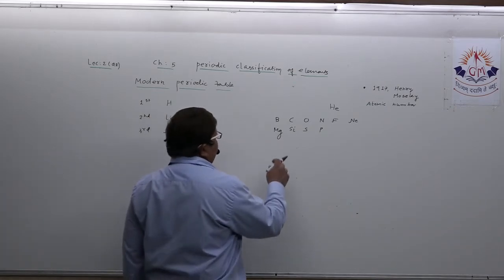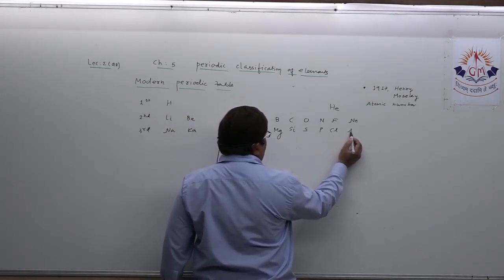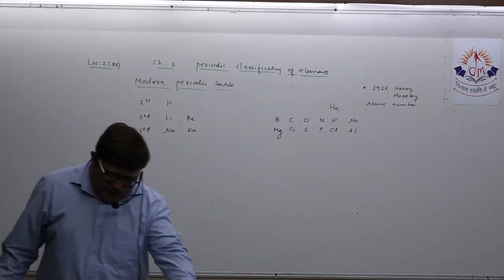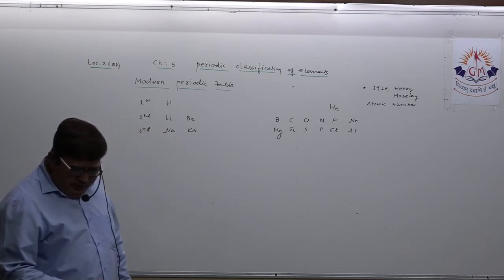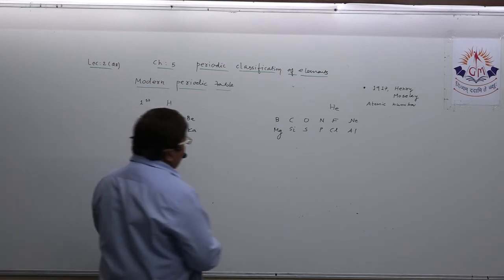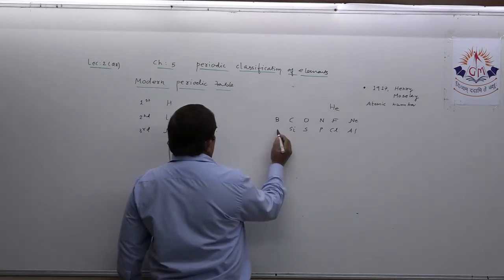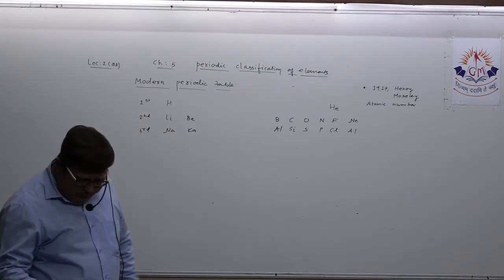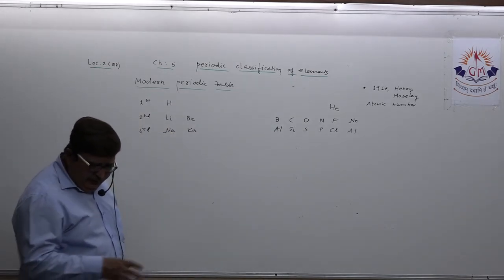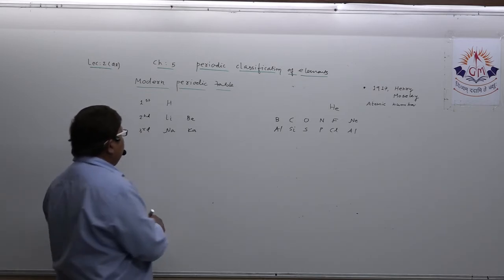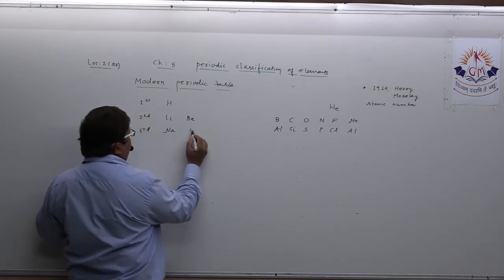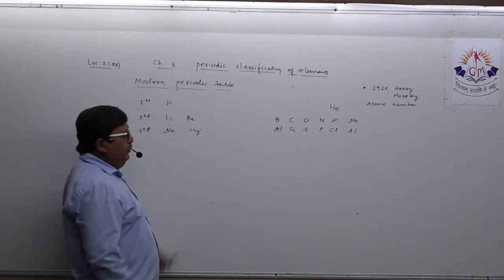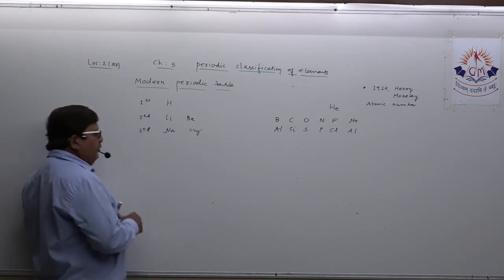Phosphorus, then chlorine and argon. At least if you remember up to this, the modern periodic table is complete for you. Sodium, magnesium, aluminium, silicon, sulfur, phosphorus, chlorine and argon. At least remember up to this.